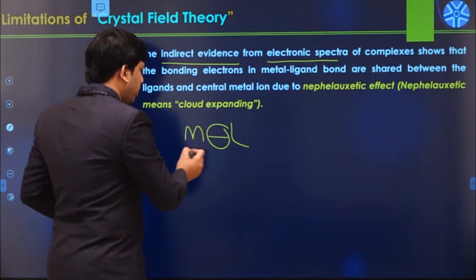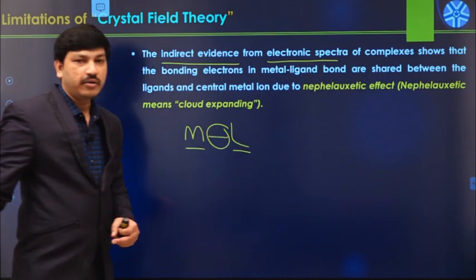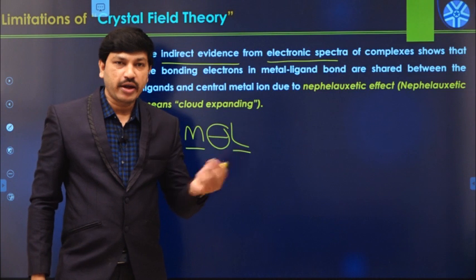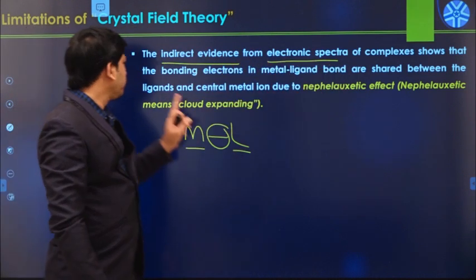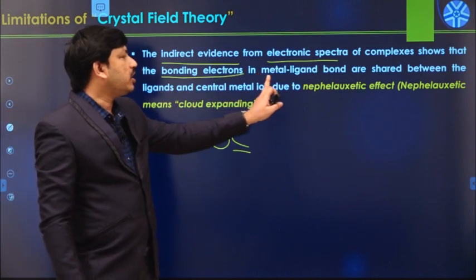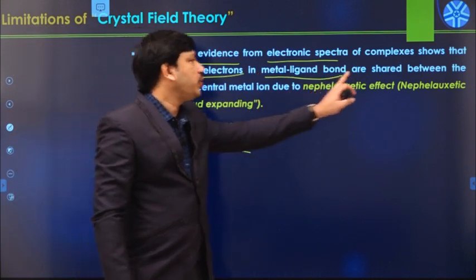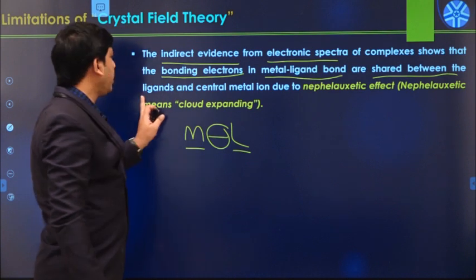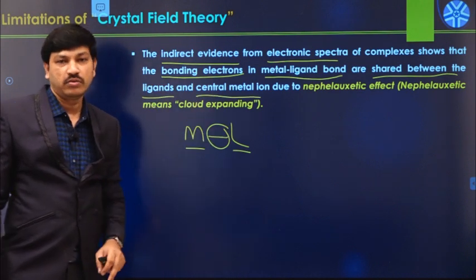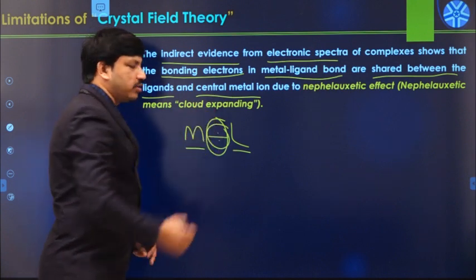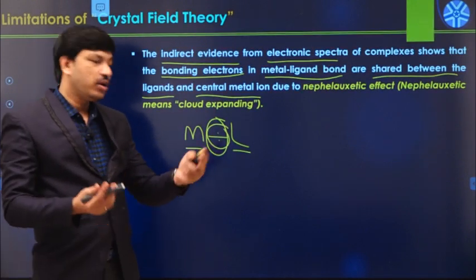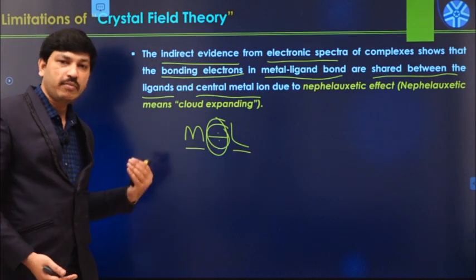So that is also nothing but covalent character. The indirect evidence from electronic spectra of complexes shows that the bonding electrons in the metal ligand bond are shared between the ligands and the central metal ion. So these two electrons are somewhat shared between the metal atom and the ligand atom.